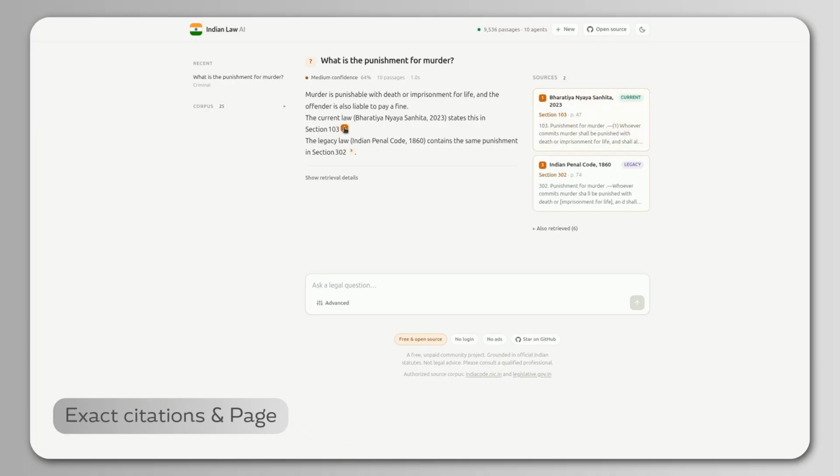Each citation links to the document, the section, and the actual page from the PDF, like page 47 here. General purpose AI tools are trained on a fixed snapshot, so changes like this are easy to miss unless we ask about them directly.